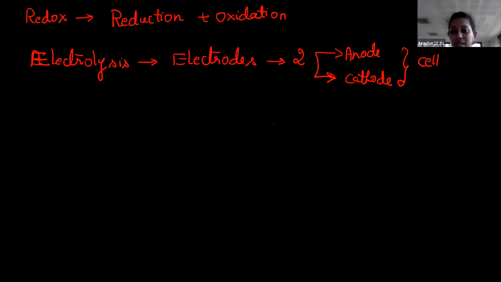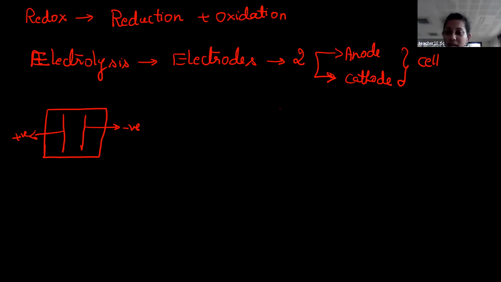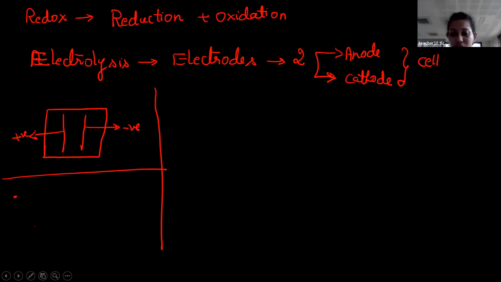One cell means there are two half reactions, or half cells. I will write it like this: one cell means there are two electrodes, one positive and one negative. Based on the electrochemical series, where someone did this experiment, I can make a generalization.